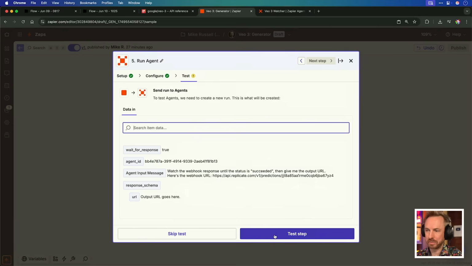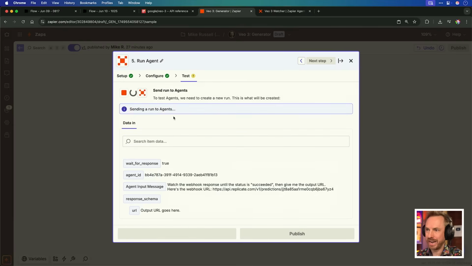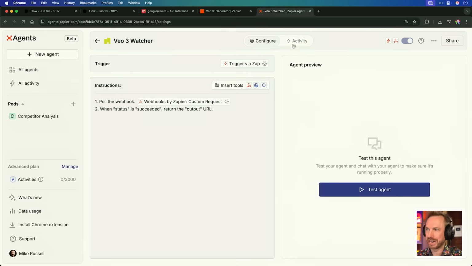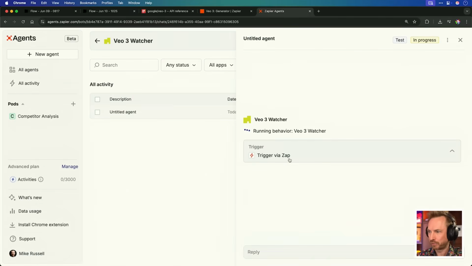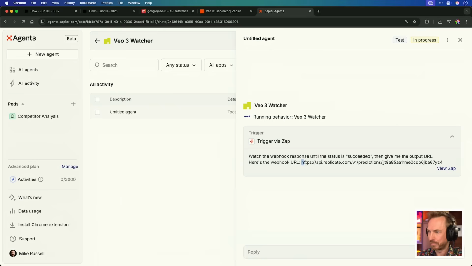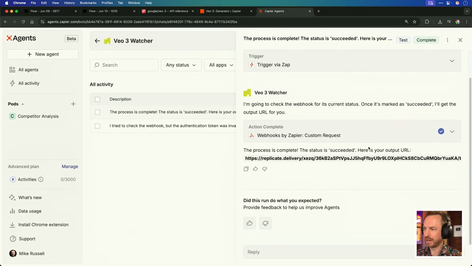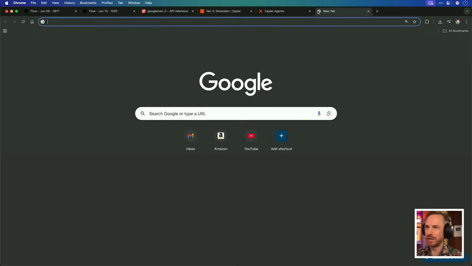With that done, we should be able to test this step, and now our agent is running for us in the background. We can actually see the activity here, and here it is in progress. It's currently looking through at everything, and we can see it's been provided the replicate URL here, and the agent will be pinging that URL until succeeded. And look at this, it's wrapped up. It's given us a URL, which we can copy and then paste into a new browser window.